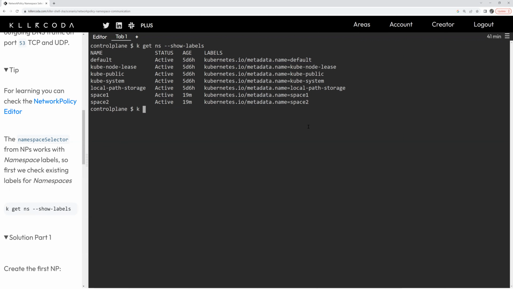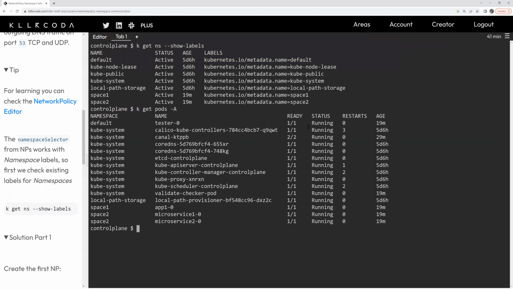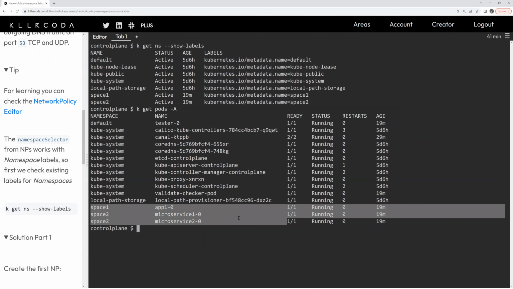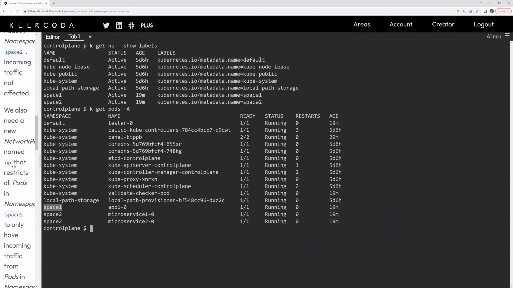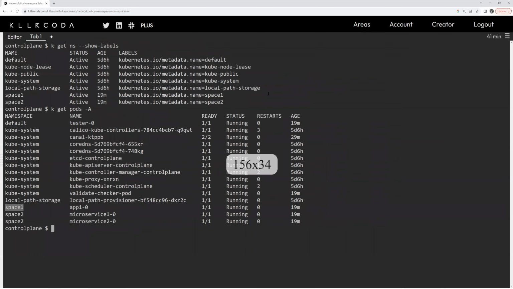So, -A, see what's out there. We have everything running that we need to in different namespaces. We got 3 pods, one in space 1 and 2 microservices in space 2. So shrink this back a little bit more and take a look.